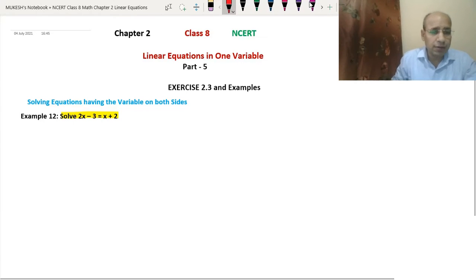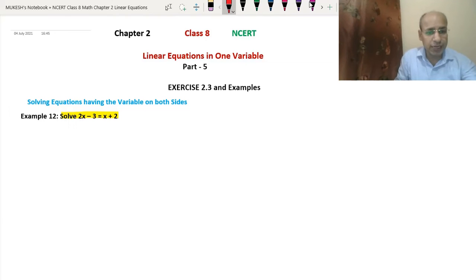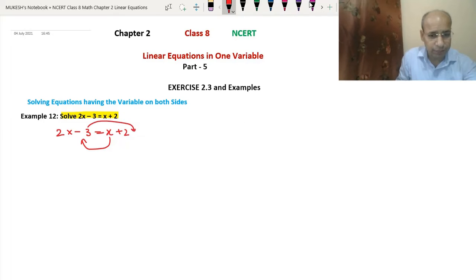As you can see, we have the variable on both sides: 2x minus 3 equals x plus 2. How will we solve this? We will take x to this side and 3 to the other side. When x is taken to this side, here it has a plus sign, so it becomes negative. So we will write 2x minus x.